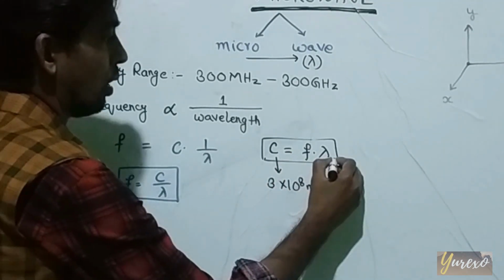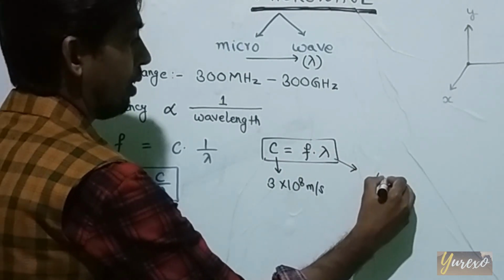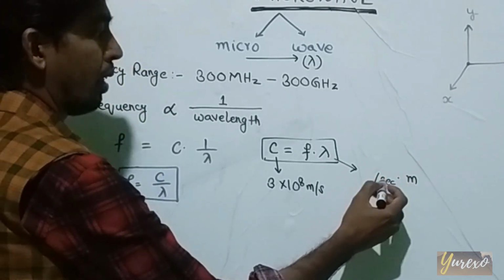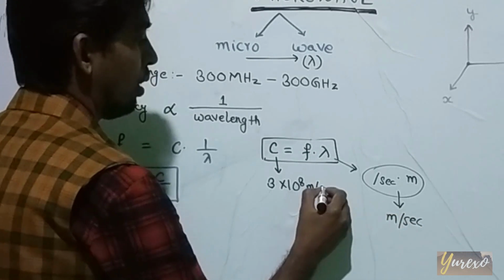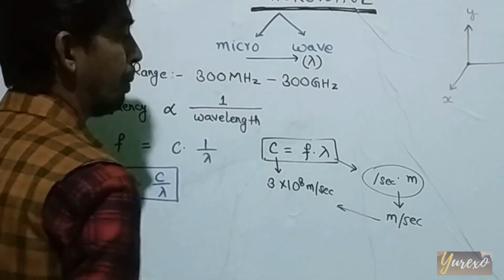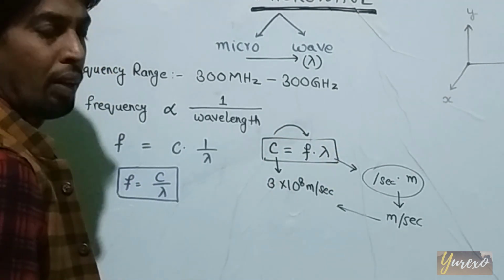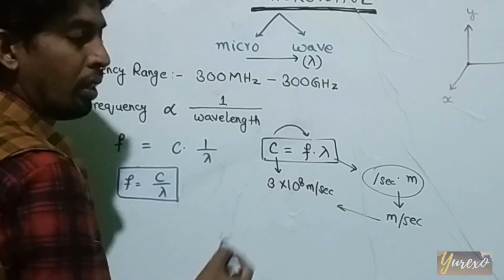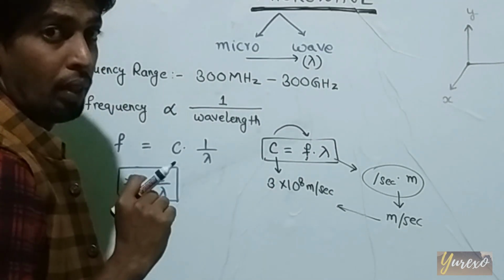As you know, the frequency unit is per second, cycles per second, and lambda's unit is meters. So the product is meters per second, the same unit as the speed of light. You can see here that the speed of light is equal to the product of f times lambda. Since c is a constant value, the multiplication of frequency and wavelength also has a constant value.